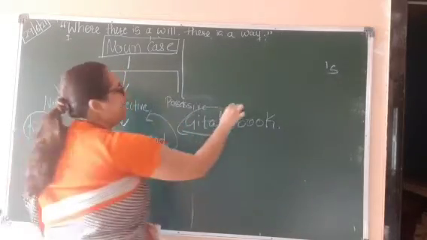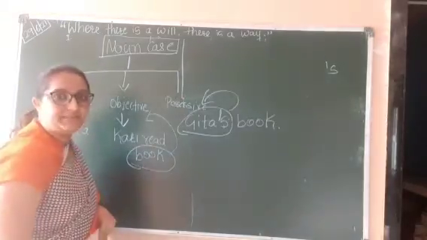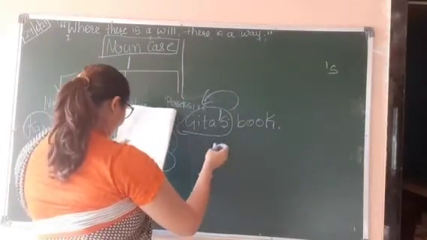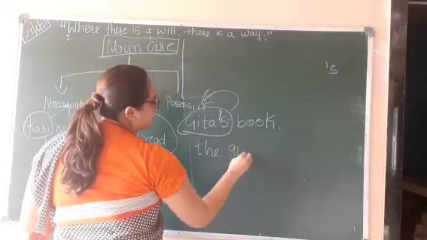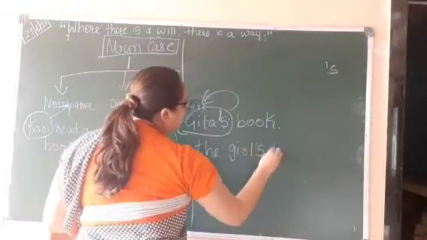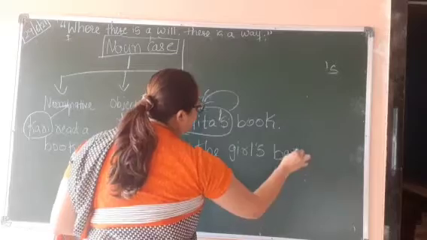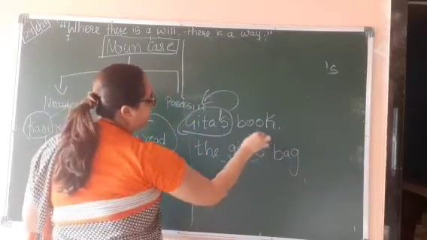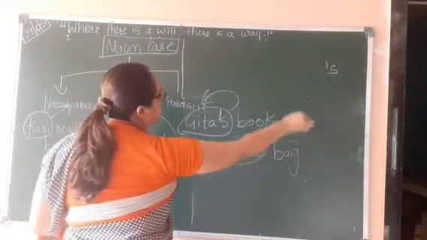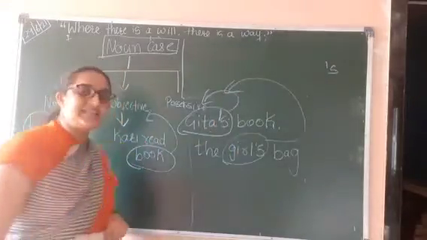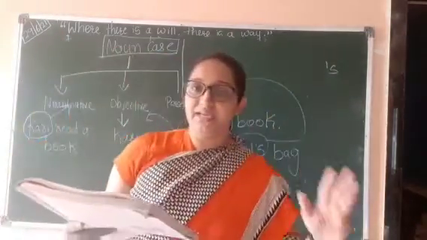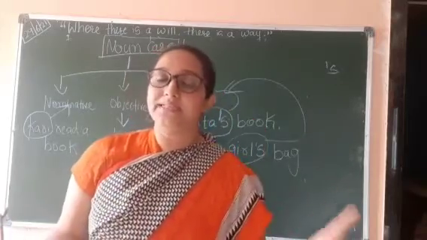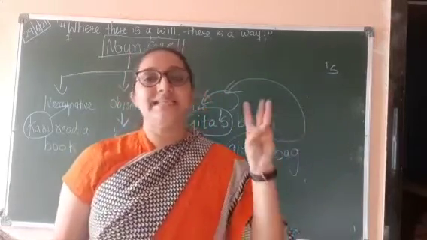Then that is possessive case. Very simple. One more. The girl's bag. It shows the possession that the bag is of the girl, right? And it has apostrophe s. So this comes in which case? Possessive case. Okay students, so we have learned about 3 cases, that is nominative case, objective case and possessive case.